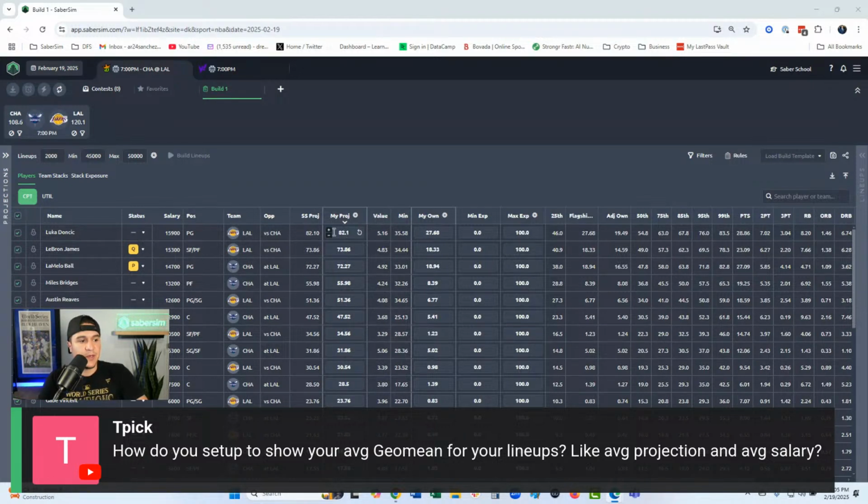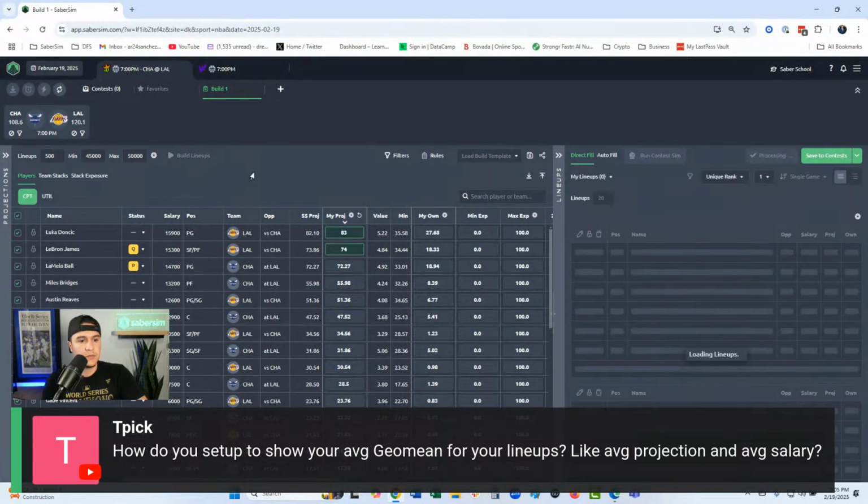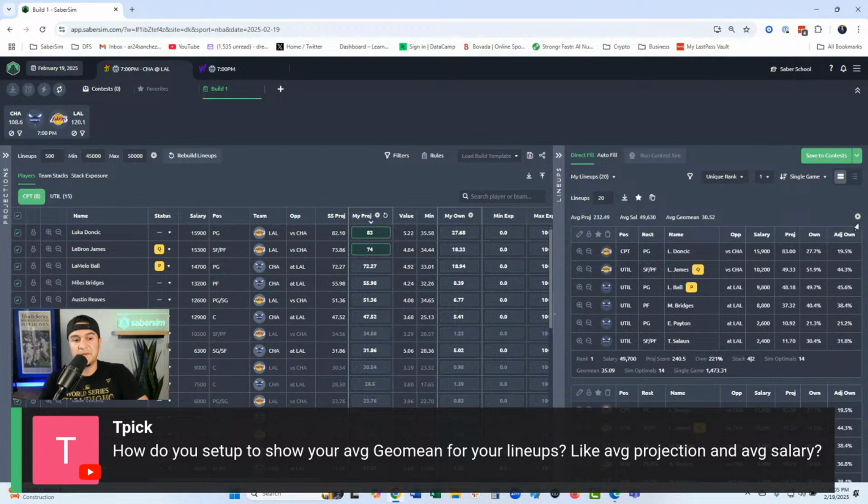Okay, so first thing, we've got to run some lineups in order to see our aggregate metrics. So let's just run some lineups here. All right, so lineups have run. I've been showing a couple different metrics here: projection, salary, Geomean. Mostly been doing tennis demos over the last couple weeks, and Geomean can be important when you're playing a 9-12 match tennis league.